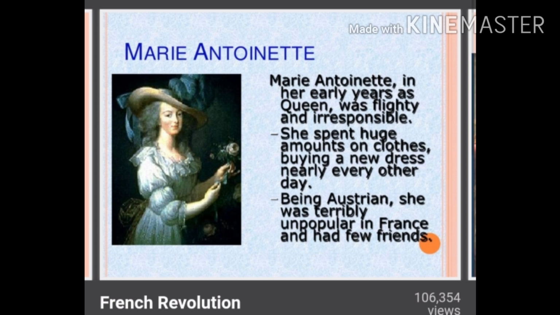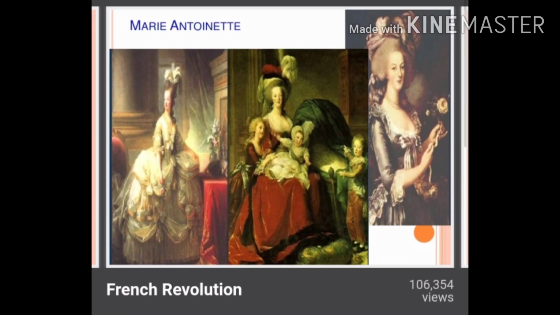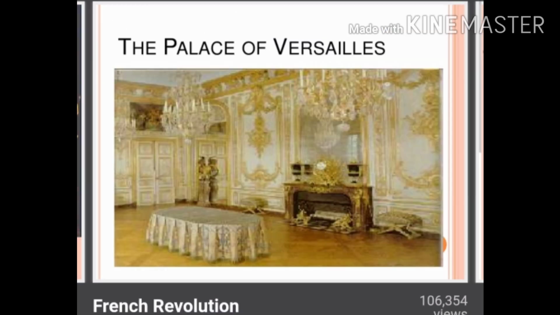So you can have a look at the pic also of Queen Marie Antoinette. See Marie Antoinette. You can see the palace from inside, the palace of Versailles, how it looks. Yes, this is the pic of the palace of Versailles.